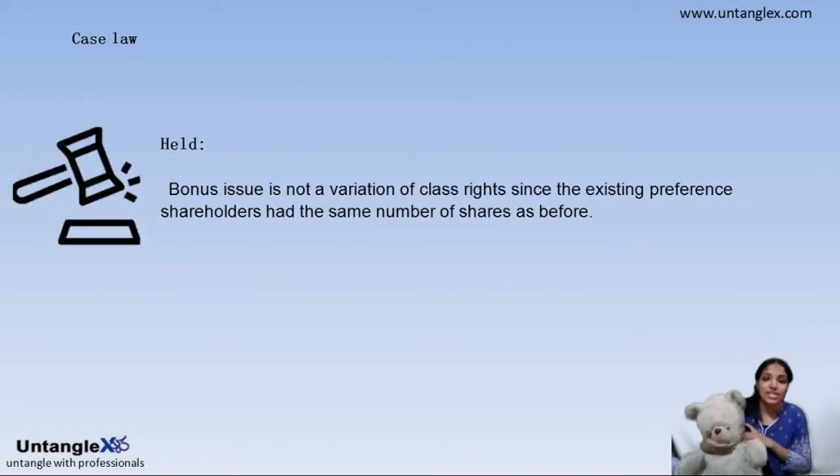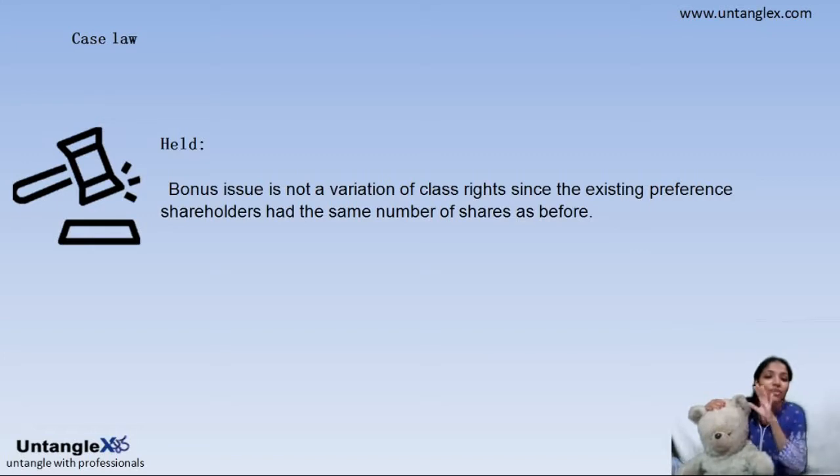The court says that a bonus issue is not a variation of class rights, because the existing preference shareholders already have their number of shares. Is there any change coming into their number of shares? No, right?